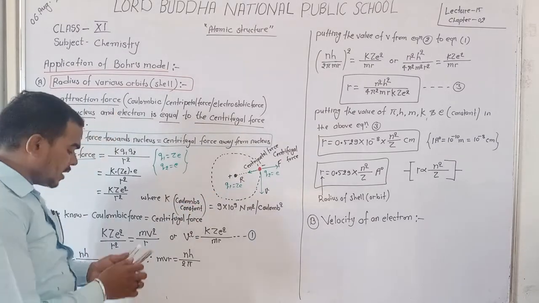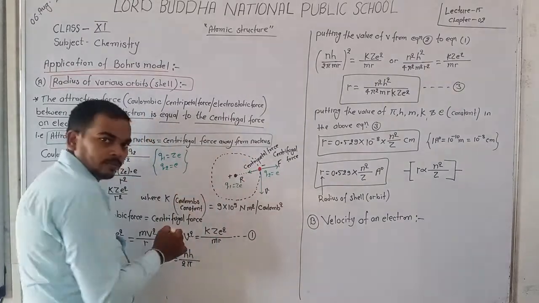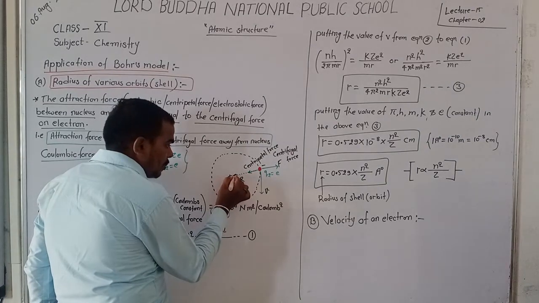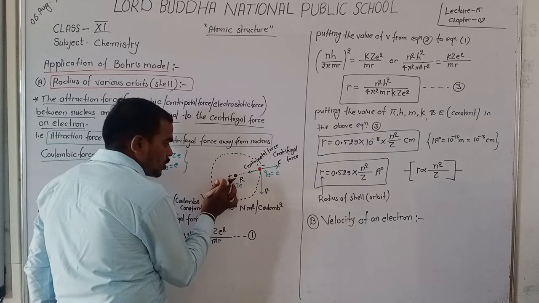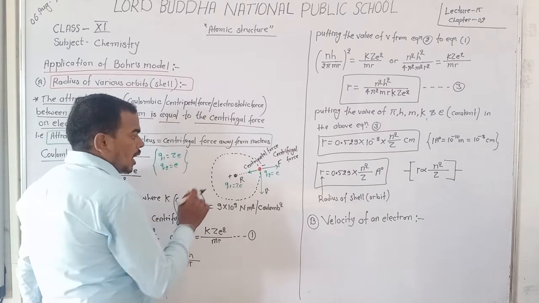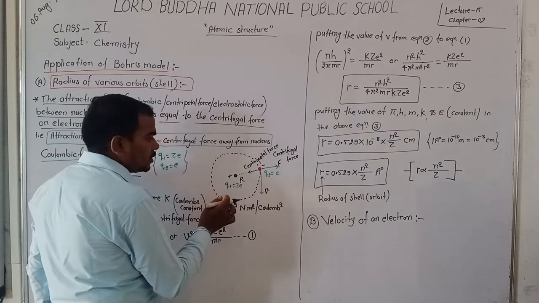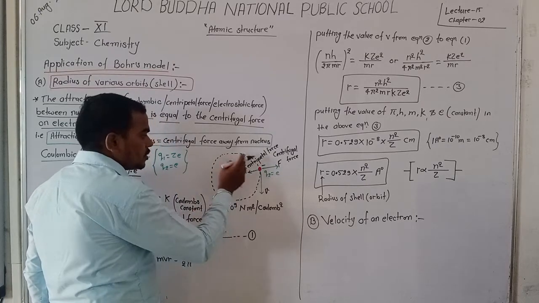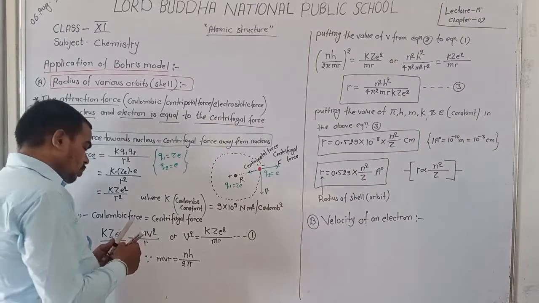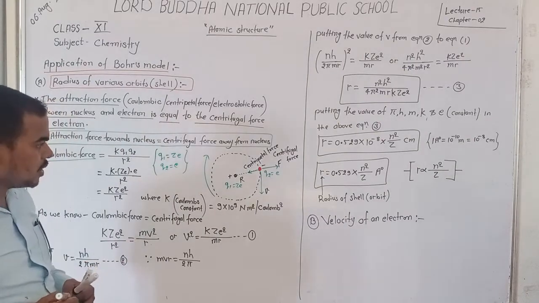Dear student, here is a model of the atom. In this, the central part that contains positive charge is known as the nucleus, and the electrons revolve around the nucleus in circular orbits.